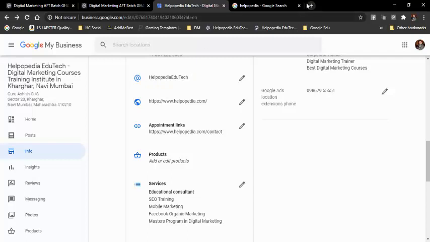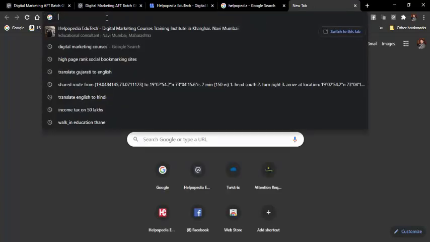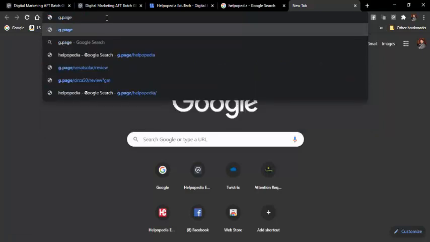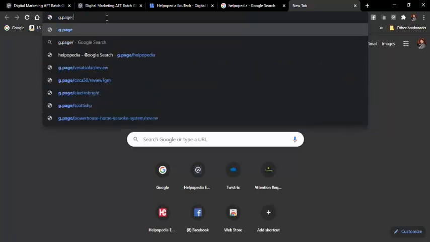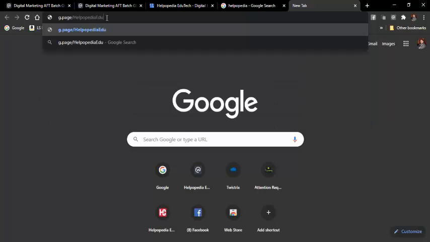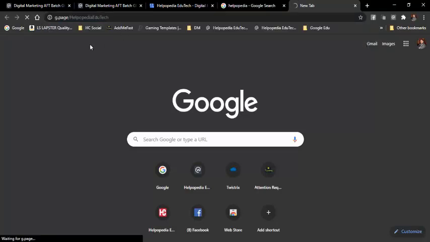Here is how it works. Say you have a local listing on Google Maps and some of your friends or visitors are coming to your place and they do not know your address. In that case, you can get a small URL, g.page followed by your username. That username is what we had entered over there. So I'll type Helpopedia EduTech and then I'll press enter.